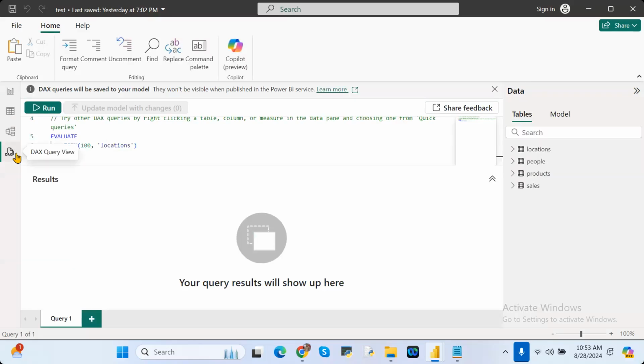In DAX query view, you can see the table related data, that means what columns and what data are in the table, as well as the data type of each and every column. What is a data type?